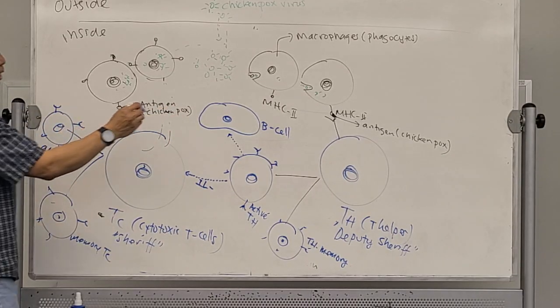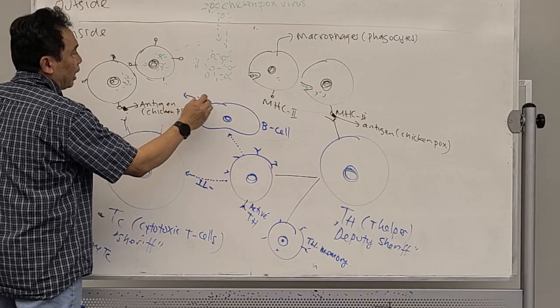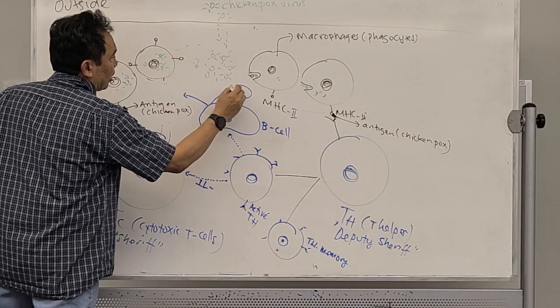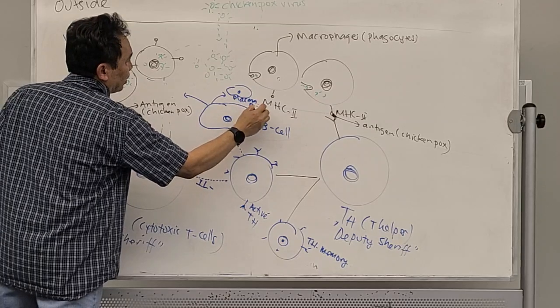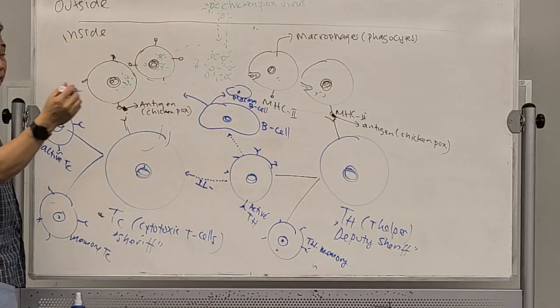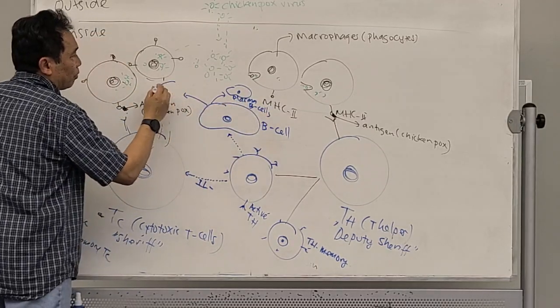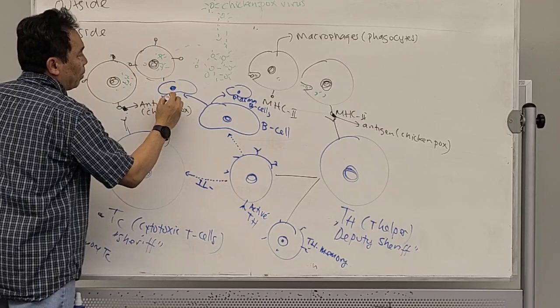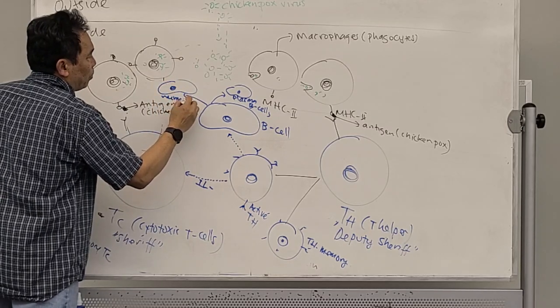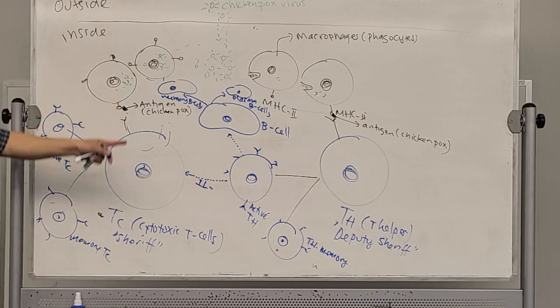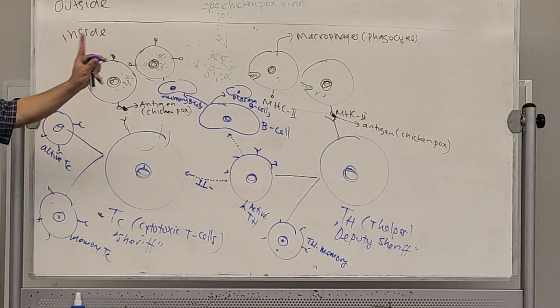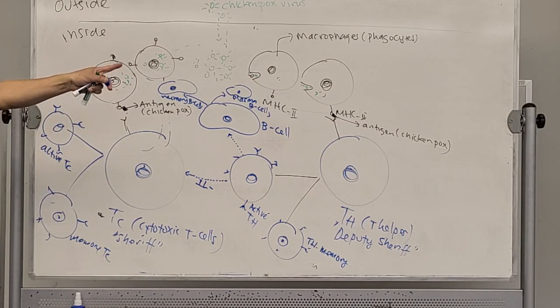Now, whenever the B cell is activated, it will create plasma B cells, many of them, and also, of course, the memory B cell. And this memory B cell will be very specific for the chickenpox.